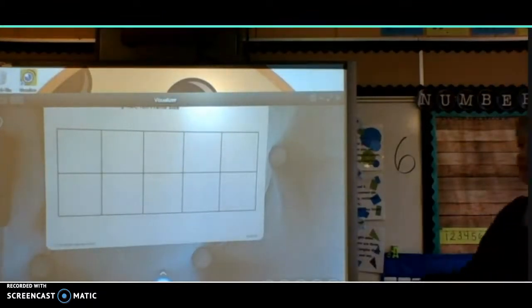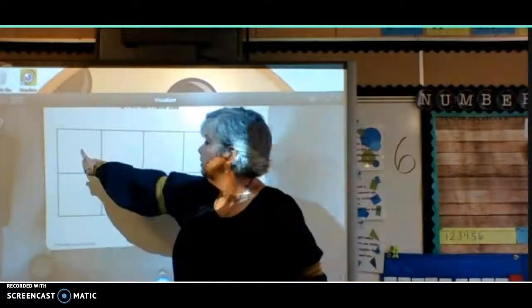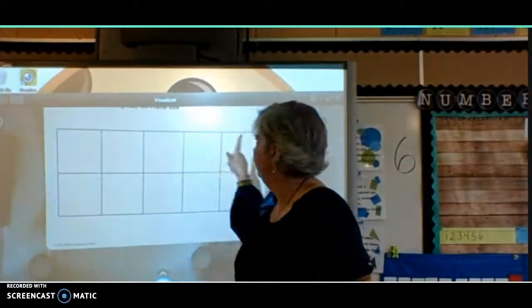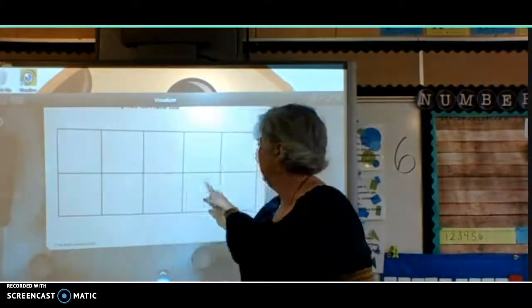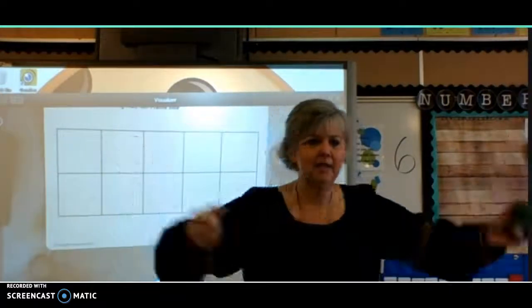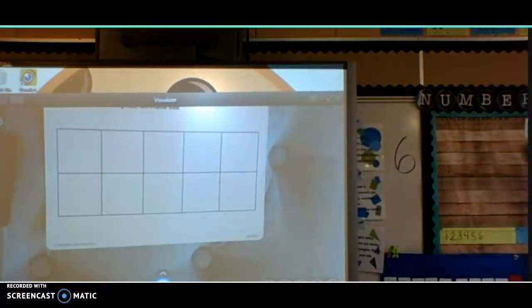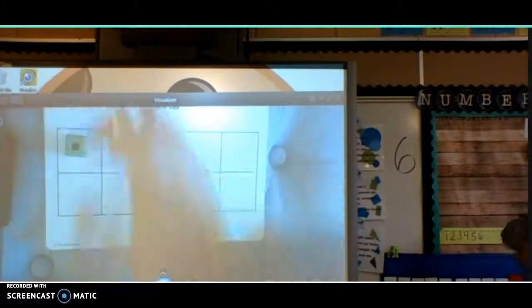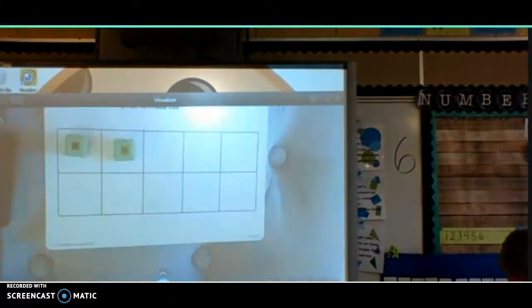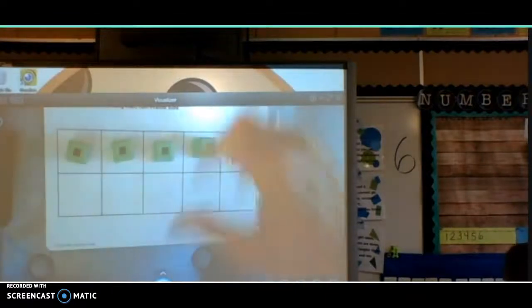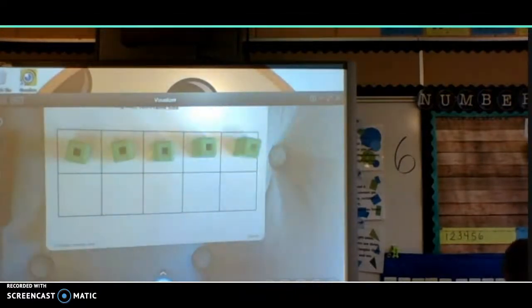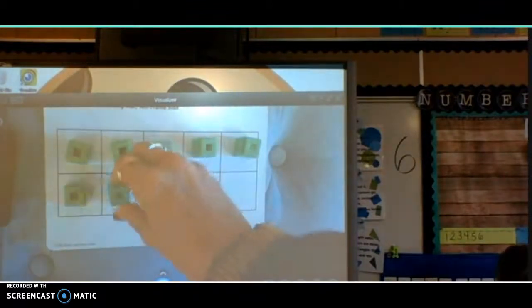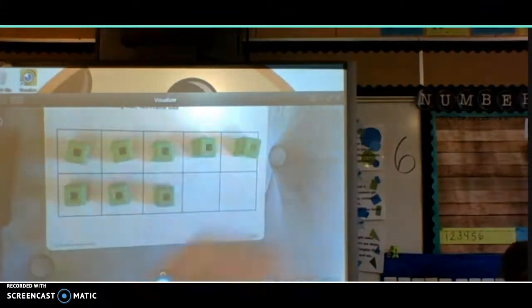This is 2 5 frames. You know how you know it's a 10 frame? You count the squares. 1, 2, 3, 4, 5, 6, 7, 8, 9, 10. Yes. Okay, so we're going to put 1 in each square. And I always start on the left and move to the right, just the way we write and read. And I start at the top and I go down, same with the way we write and read, because it makes it a little more organized for me.